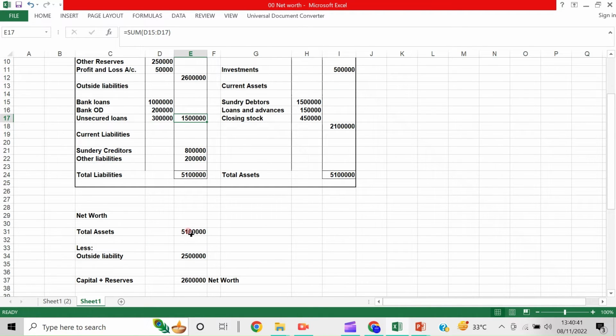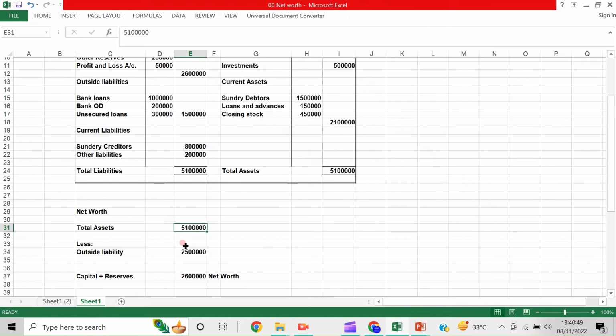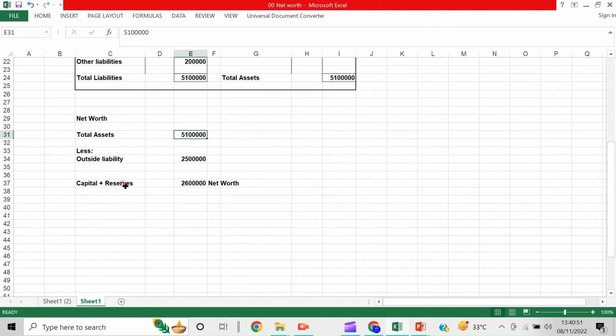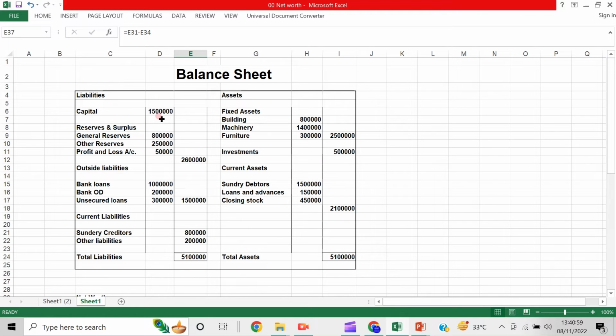So net worth will be assets minus outside liabilities. Total assets is 51 lakhs, outside liability is 25 lakhs, 15 plus 10, 25 lakhs. So what will be the net worth? This will be 26 lakhs, means assets minus outside liabilities, that is equal to 26 lakhs. Here in this case 26 lakhs came, 15 lakhs plus 2 lakh capital plus other reserves. So this case also should be considered.